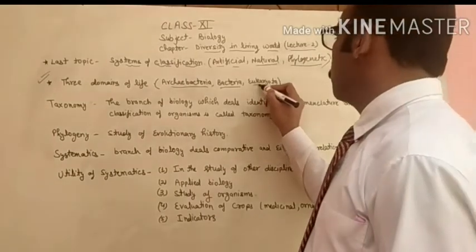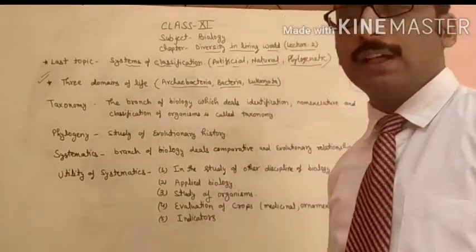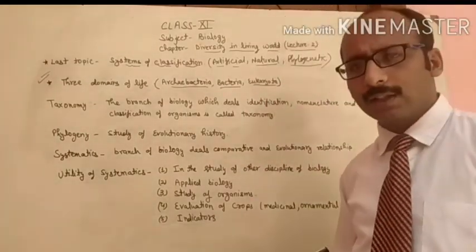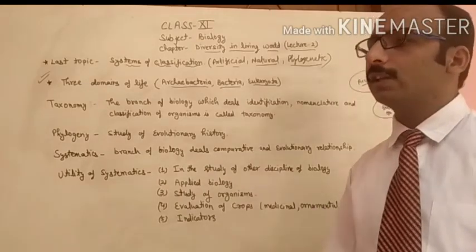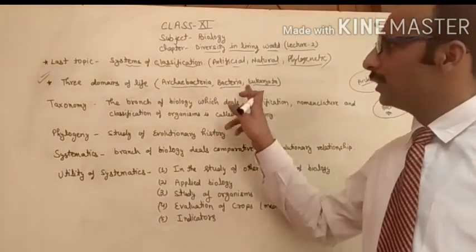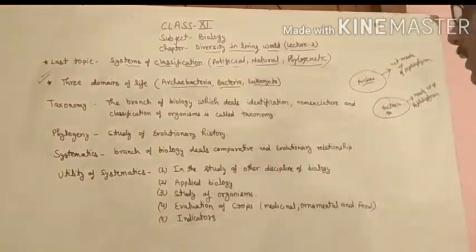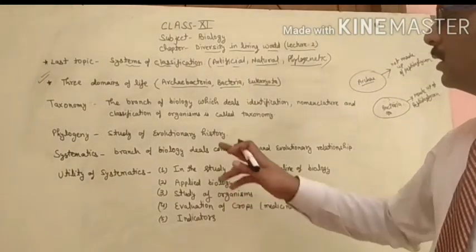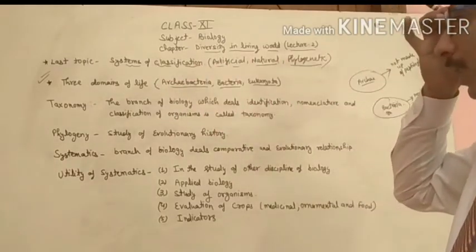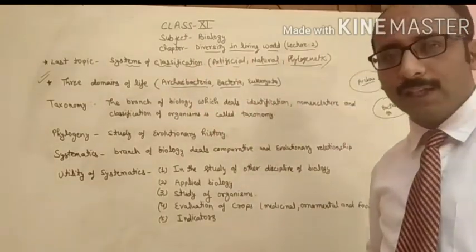Now what are the eukaryota? Eukaryota, or you can say the eukaryotes, is the third domain. Domains means you can say the base, the part. This is the third part of the classification in which all eukaryotes are placed.